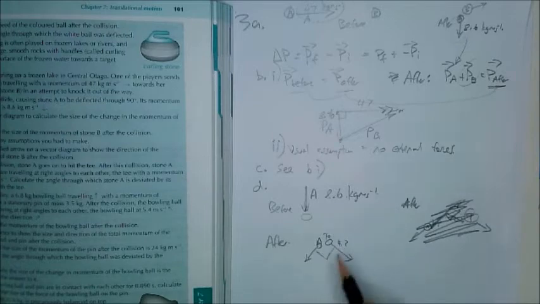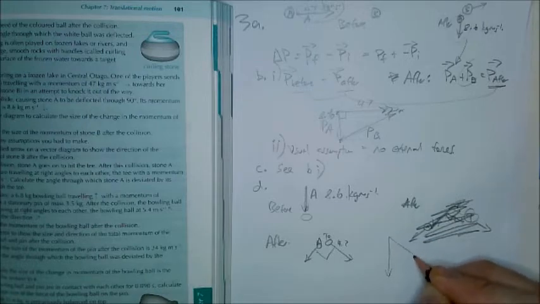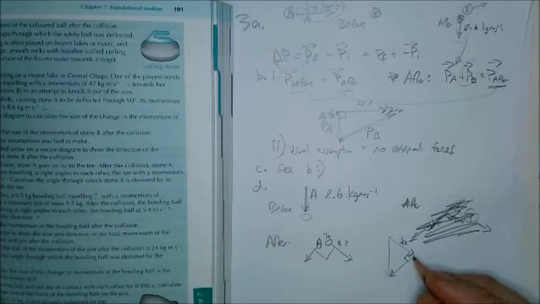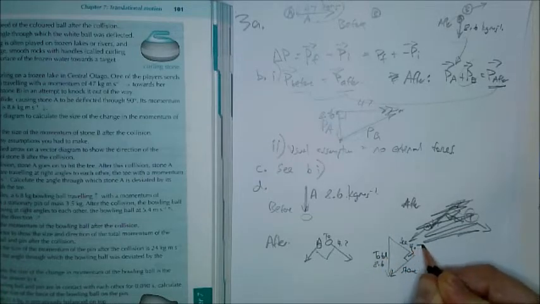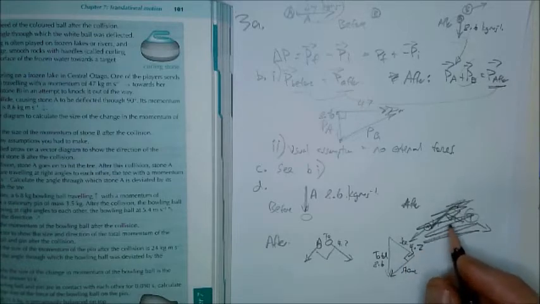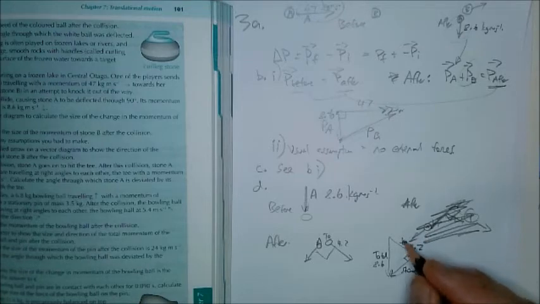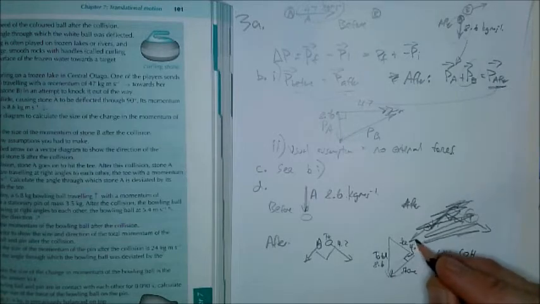Now the important thing here is to be able to redraw your vector diagram. The momentum of the T plus the momentum of the stone equals the total, 8.6, okay, 4.2, and so you'll be able to find the momentum of the stone using this. But most importantly, you haven't been asked for that, you've been asked for the angle through which the stone is deviated. Use SOHCAHTOA, and what you need to do is find an angle through which it's been deviated, which is actually this angle here.